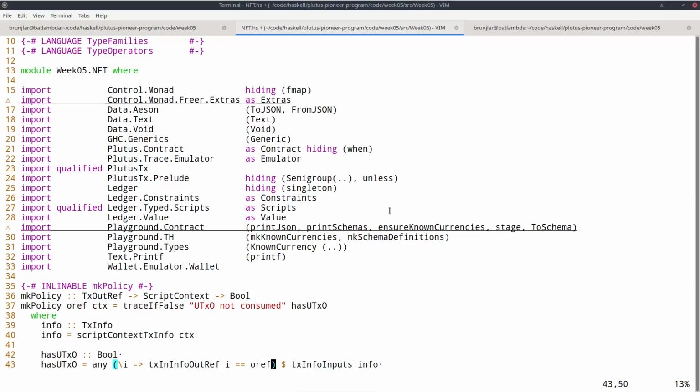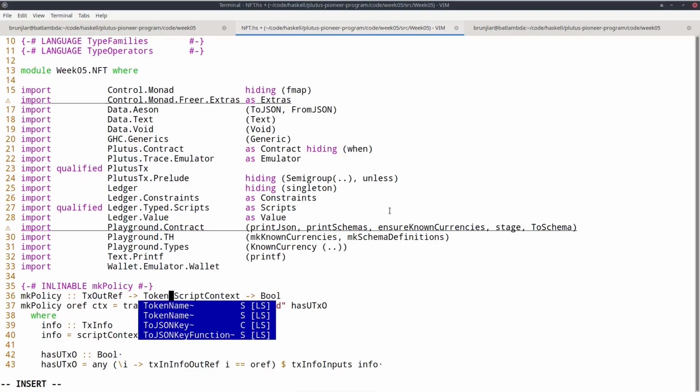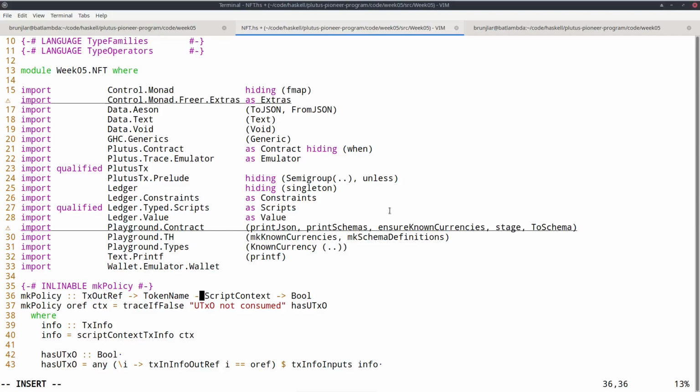So let's say we go with the first option, that we just want to mint a single coin for one specific token name. So in that case, it probably makes sense to add a second parameter, the token name that we want. And we must give it a name, let's say TN for token name.